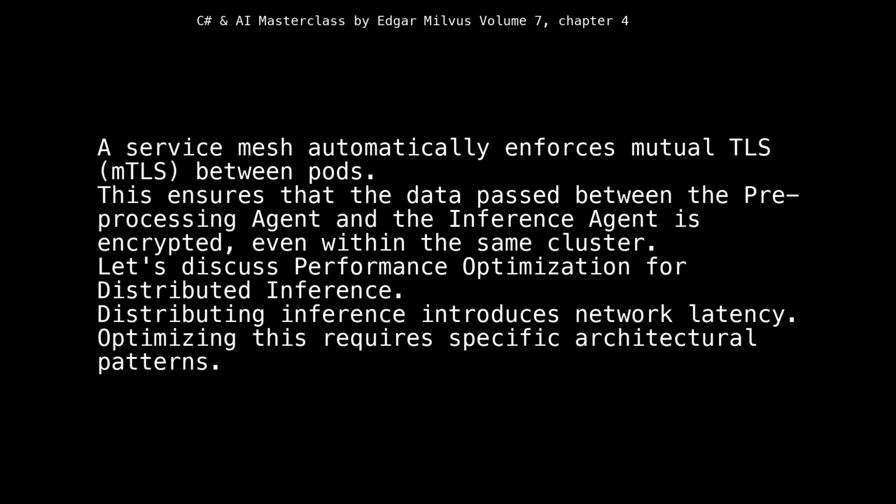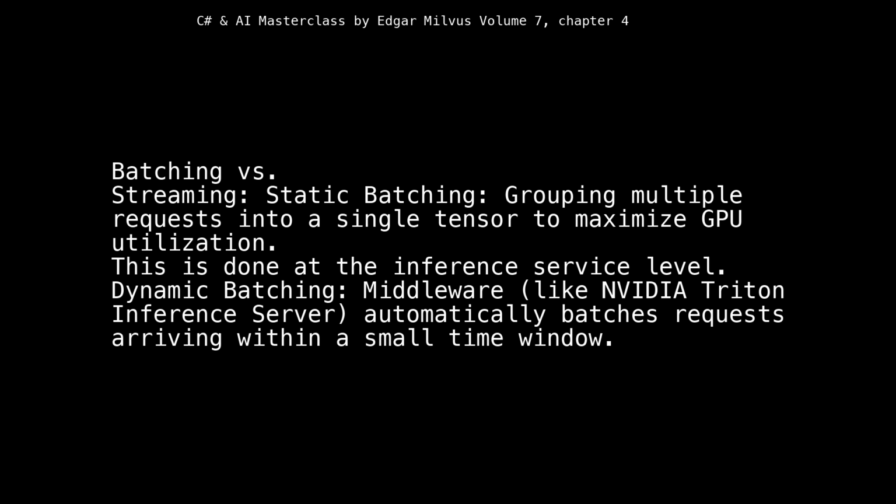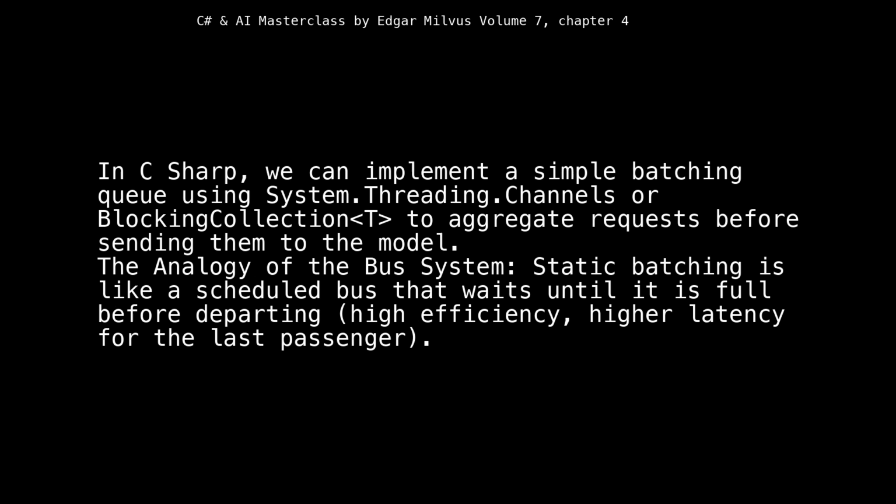Let's discuss performance optimization for distributed inference. Distributing inference introduces network latency. Optimizing this requires specific architectural patterns. Batching versus streaming. Static batching: grouping multiple requests into a single tensor to maximize GPU utilization. This is done at the inference service level. Dynamic batching: middleware like NVIDIA Triton Inference Server automatically batches requests arriving within a small time window. In C#, we can implement a simple batching queue using System.Threading.Channels or BlockingCollection<T> to aggregate requests before sending them to the model.